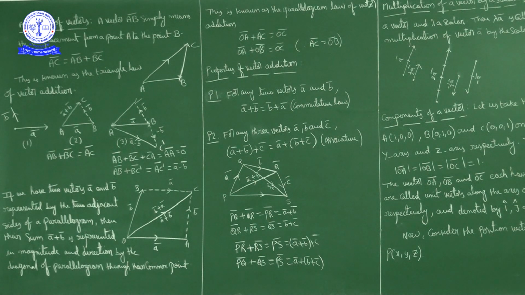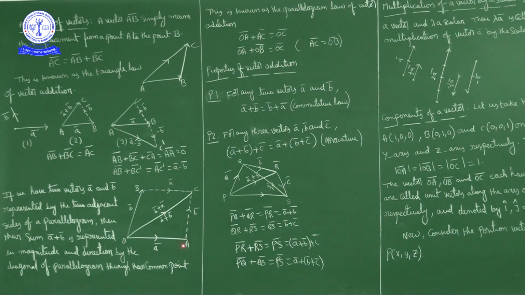Next we will discuss properties of vector addition. First property: for any two vectors A bar and B bar, A bar plus B bar is equal to B bar plus A bar. Vector addition satisfies the commutative property. A bar plus B bar or B bar plus A bar, both are the same. Now from this diagram itself we will prove the parallelogram law of vector addition.